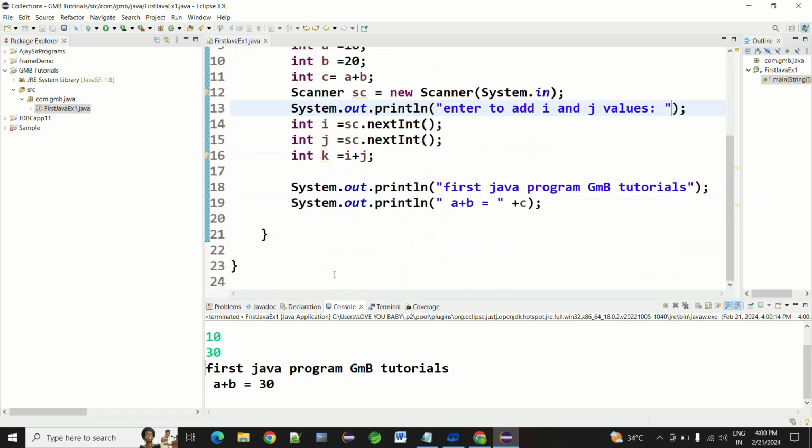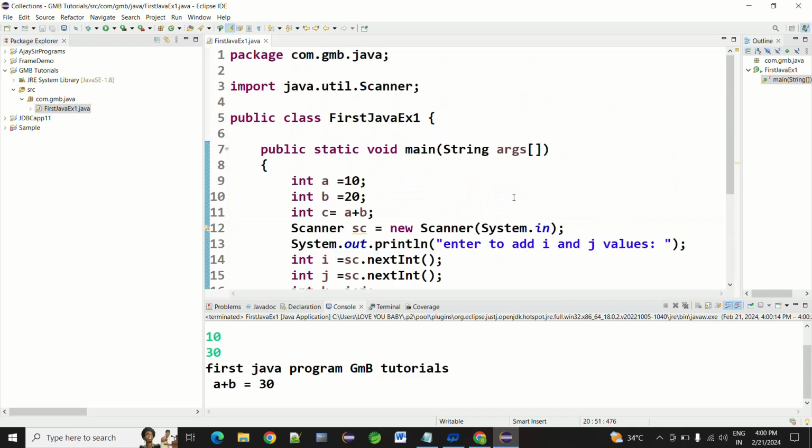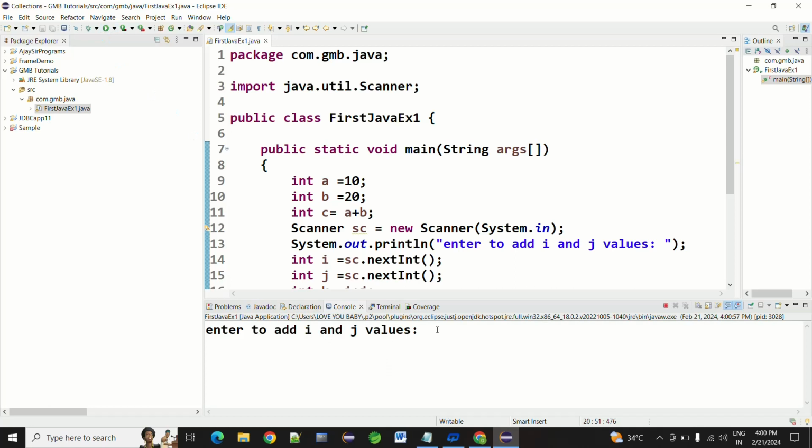Sorry, we did not add the k value in the console. So we add it, control space. This is the dynamic output I'm mentioning here, this is k. Now the error goes. I'm saving the program and running it again. It shows enter i and j values.